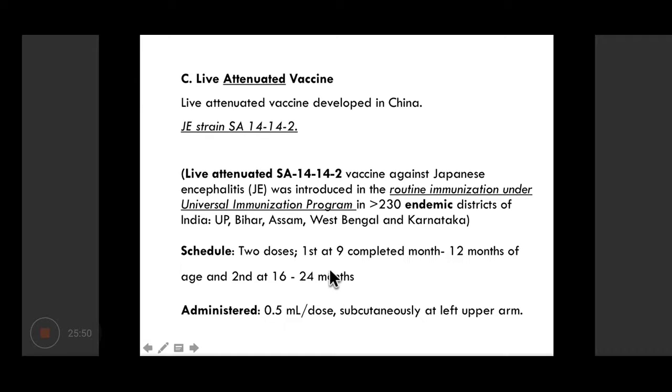Under the schedule, there are 2 doses. The first dose is given at 9 to 12 months of age, and the second at 16 to 24 months, and it is given subcutaneously. This is a very important vaccine, and recently it has been included in the National Immunization Program.